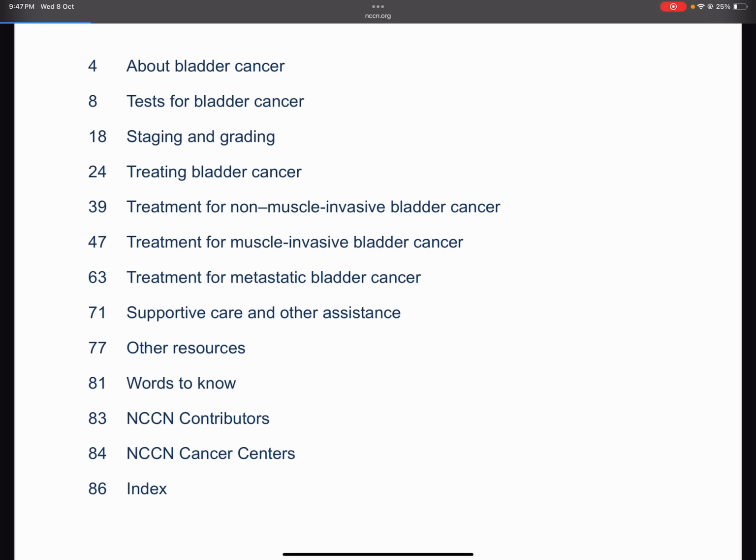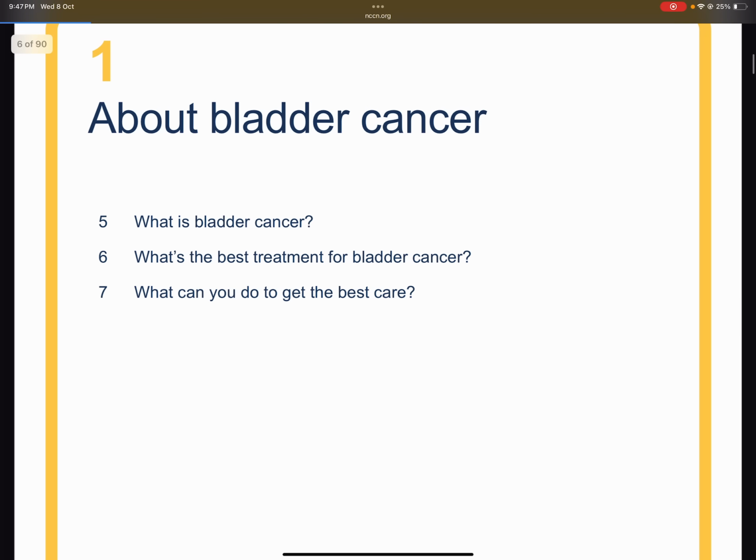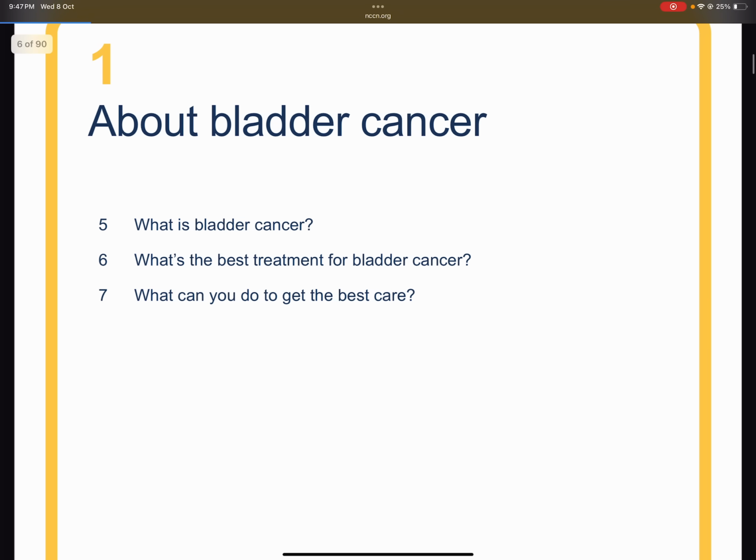If we look at the contents briefly, it ranges from staging and grading to all the resources available on the internet for the patients and caregivers. This is a very nice and concise form of a question booklet created by the NCCN, and I personally feel that it is more helpful to the patients than the EAU guidelines, which are basically meant for medical professionals and may contain a lot of medical jargon which the patients or their caregivers may find difficult to understand.